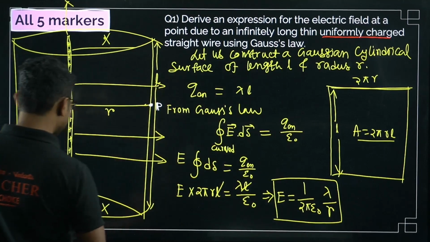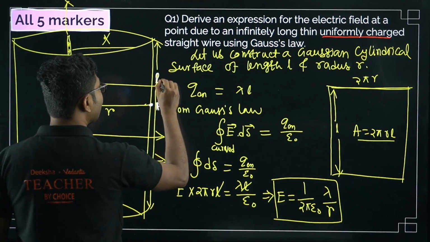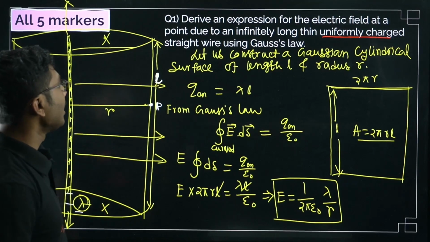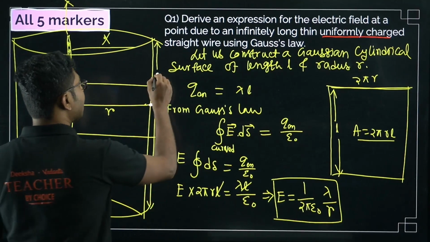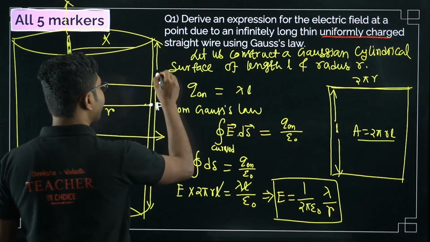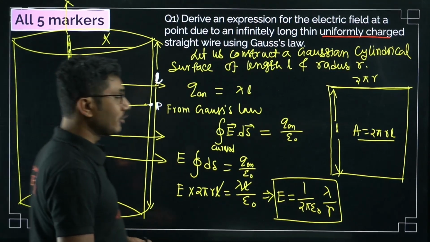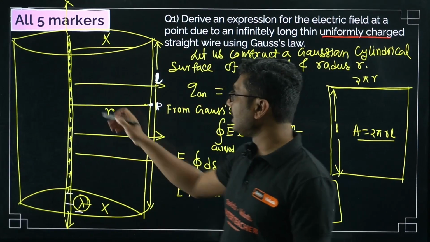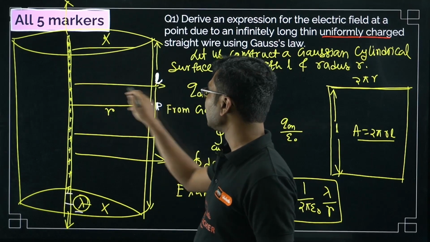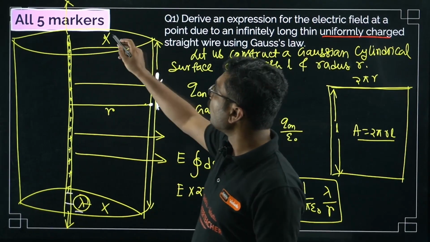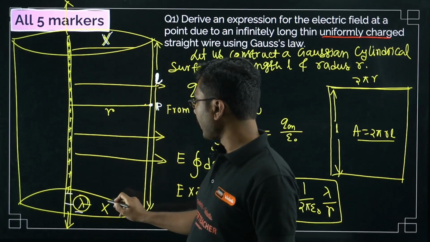and length is L. In this case, length L is what we have assumed as the length of the cylinder. Length is basically not given here, so be careful. We cannot keep the L at the end of the derivation. L should go out of the derivation. We also have to understand that all the electric field lines coming from this wire are actually passing through this cylindrical surface only. No electric field is passing through the top and bottom.